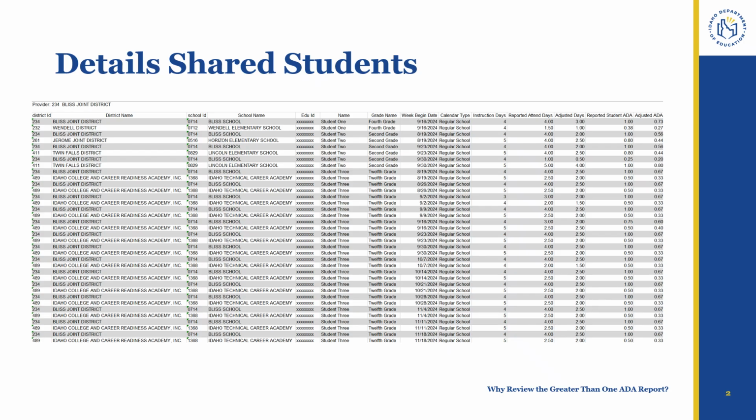The department encourages schools, when necessary, to communicate with the other districts or charter schools with which they share students, as sharing students will reduce ADA and thereby funding from perhaps the expected amount.